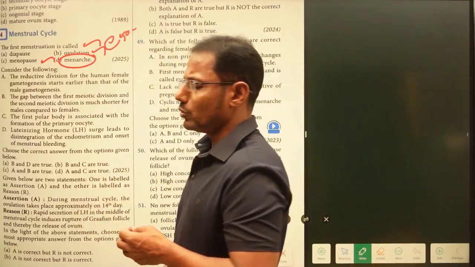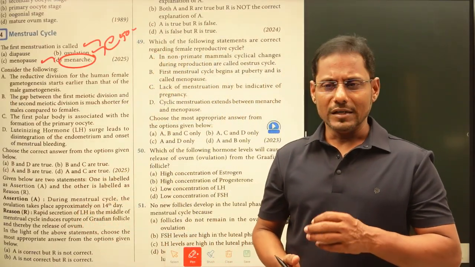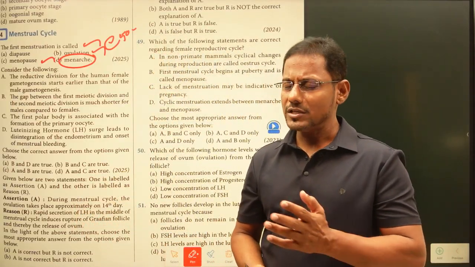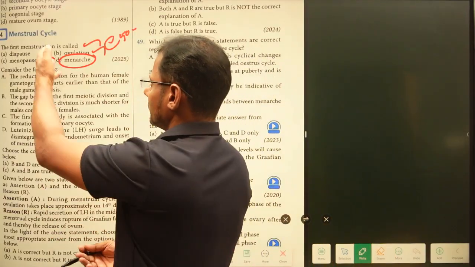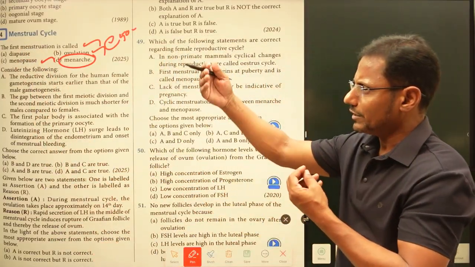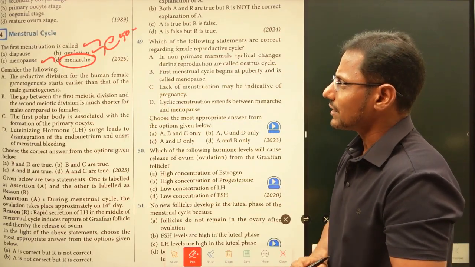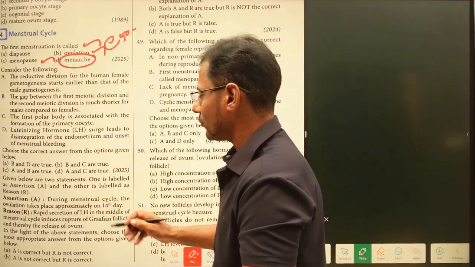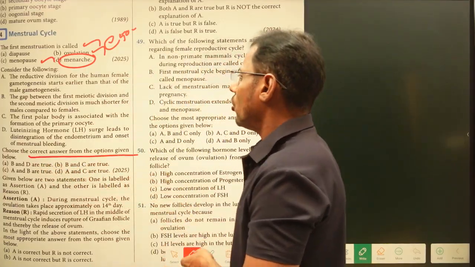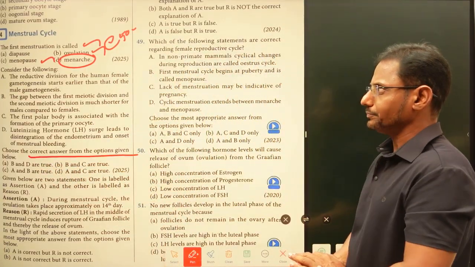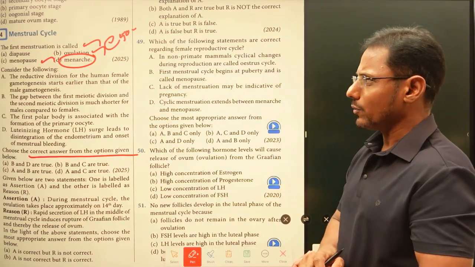Ovulation, that we know. Releasing of ovum from the Graafian follicle is known as ovulation. Diapause is not at all given in our textbook, so leave that one. And we'll switch to the next one: consider the following statements, and we have to find out the correct answer from the options given below, right?